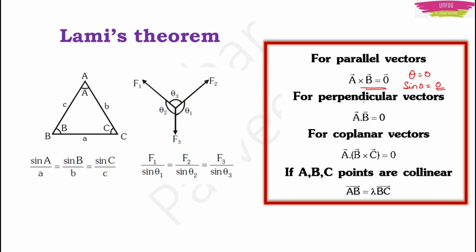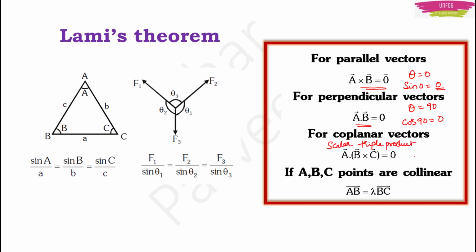And in contrast, for the dot product, if two vectors are perpendicular, then it will be 0, because if they are perpendicular, theta will be 90 and cos 90 is 0. And for coplanar vectors, that is, if the vectors lie on the same plane, then A dot B cross C is equal to 0. This is also known as the scalar triple product.